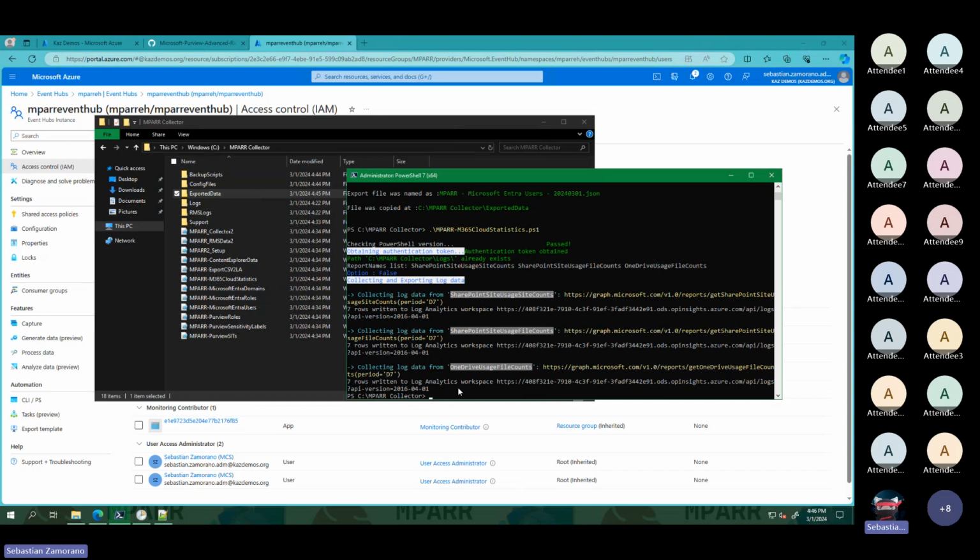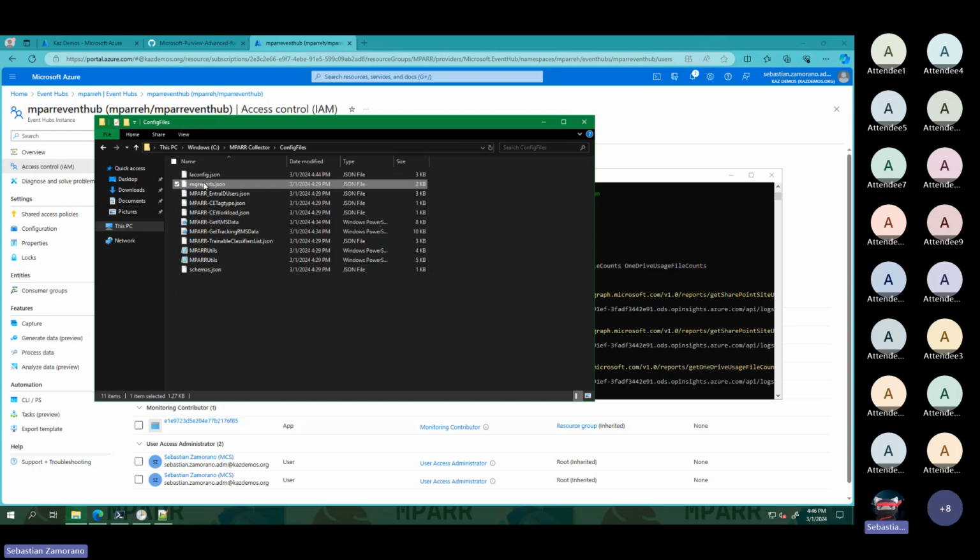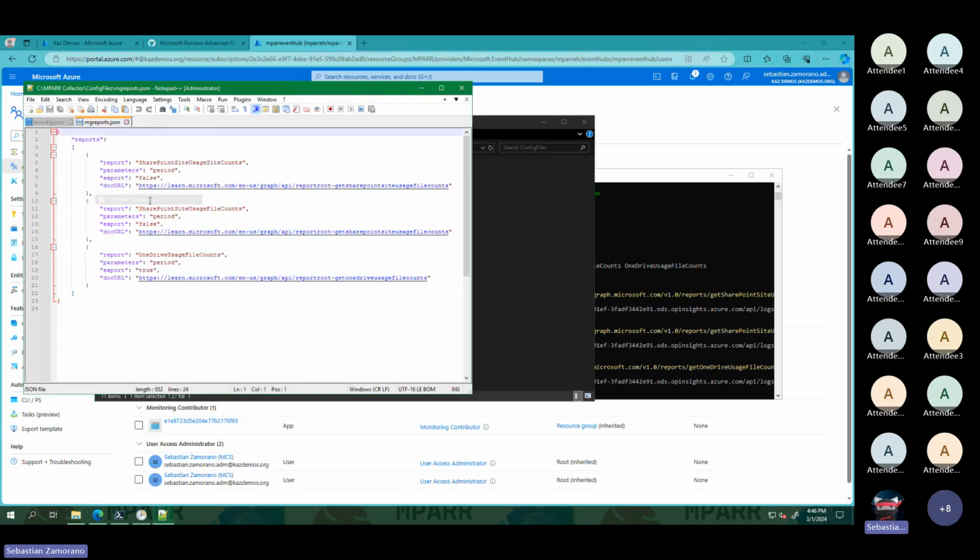Here it is getting the data and sending it by default to Logs Analytics. This script can be very helpful if you know something about the Microsoft Graph, because we are using this JSON file. And here you can see that the JSON file has 3 calls.